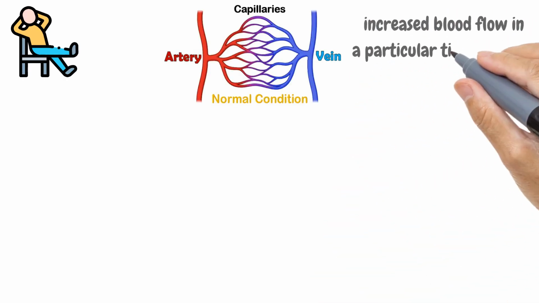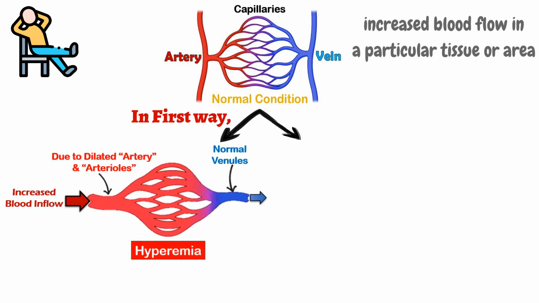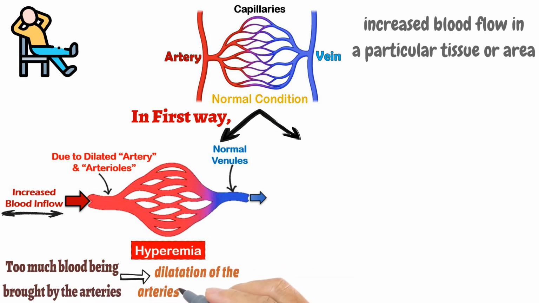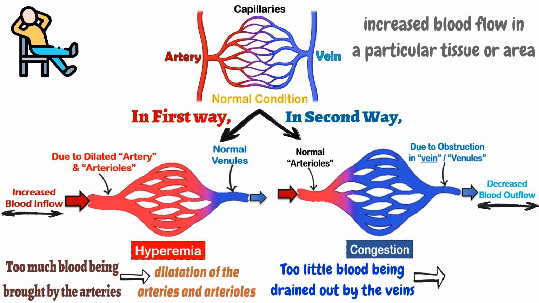In simple words, increased blood flow in a particular tissue or area can occur in two ways. In the first way, as you can see in the picture, too much blood is being brought by the arteries due to the dilatation of the arteries and arterioles. In the second way, too little blood is being drained out by the veins due to obstructed venous outflow, exactly as shown in the picture.